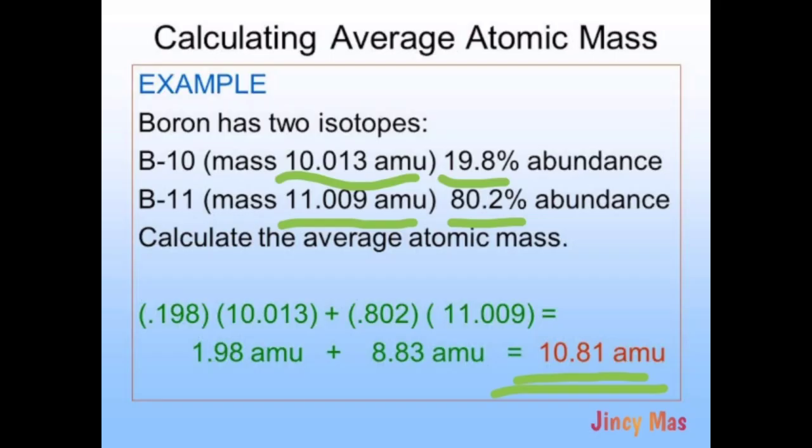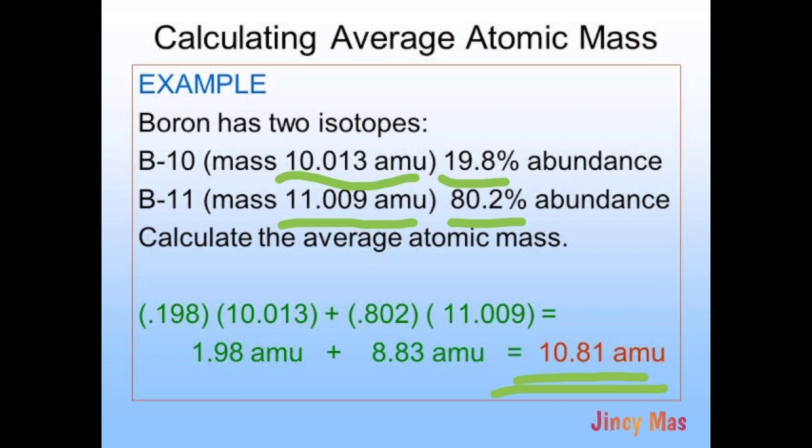Now let's consider examples. Let's take boron. We have to calculate the average atomic mass of boron. Boron has two isotopes, boron 10 and boron 11. Boron 10 has a mass of 10.013 AMU and a natural abundance of 19.8%. Boron 11 has a mass of 11.009 AMU and a natural abundance of 80.2%. We have to consider both to set the average atomic mass for boron.